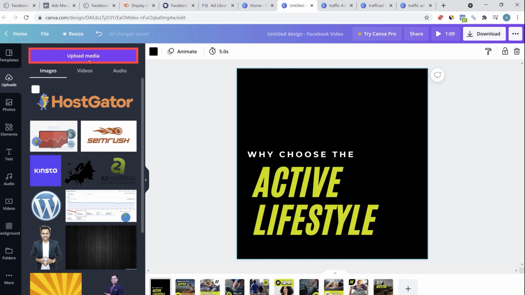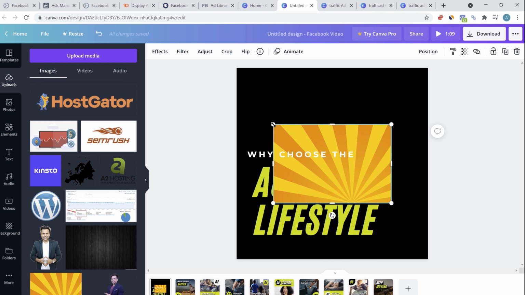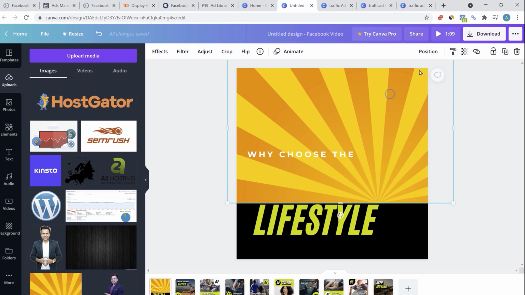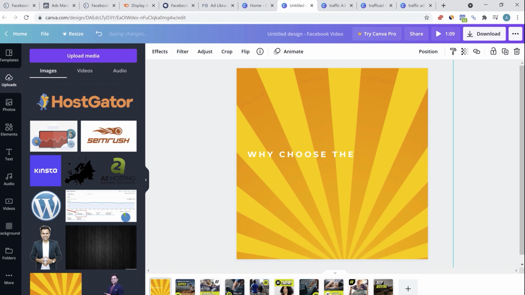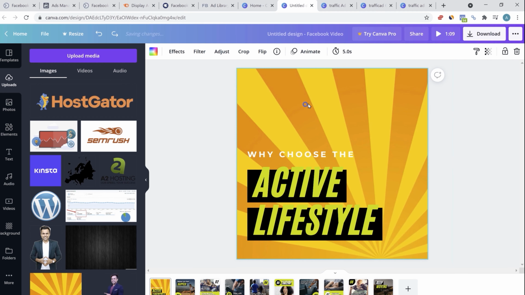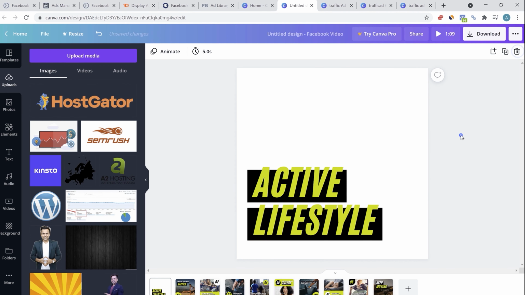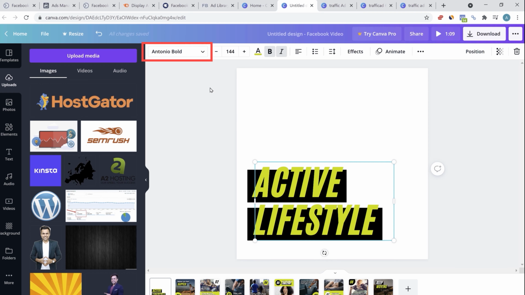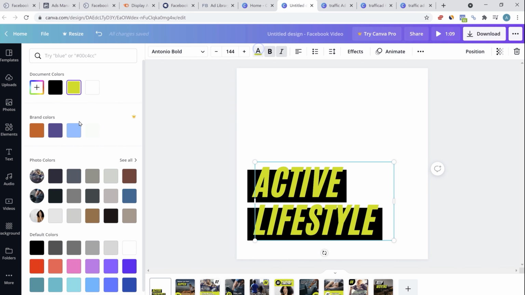You can go to upload and upload your own image. Let's say if I want to add this image, then I can select it and then I can add it to this particular area. If you don't like the image, click here and click on delete. The image will be deleted. The text is also customizable. You can select the font, you can select the size, the color of the text. You can color it in whatever brand colors you have.